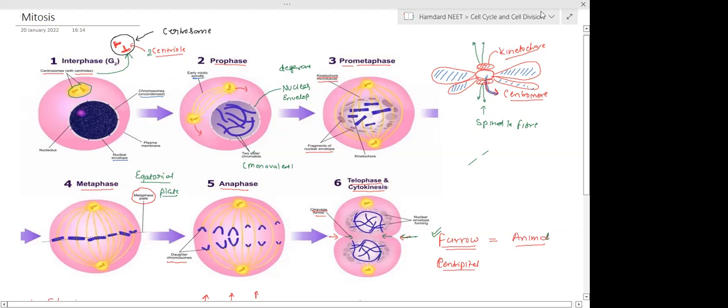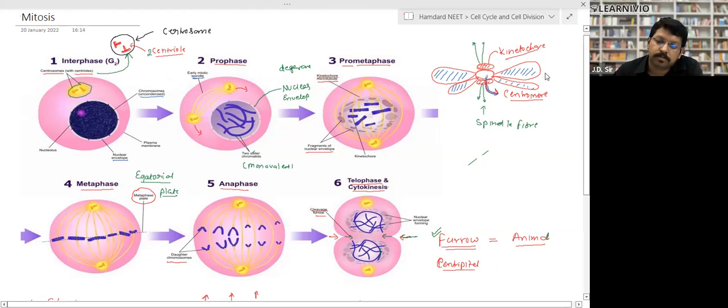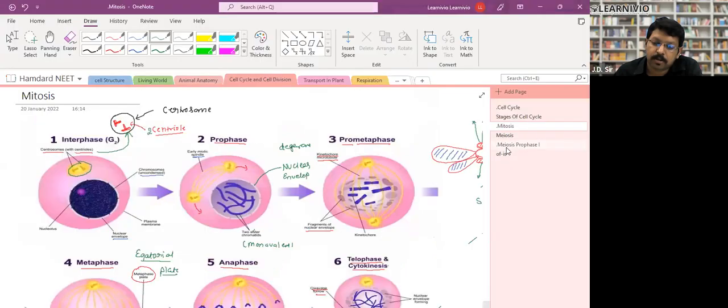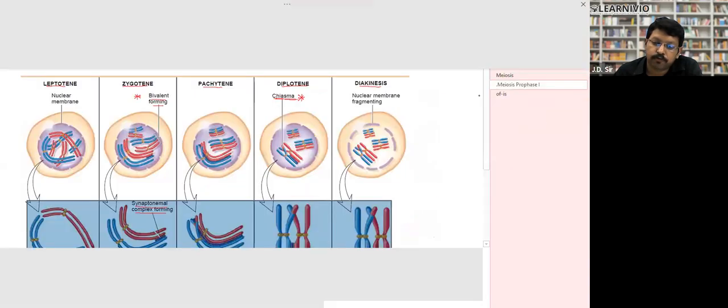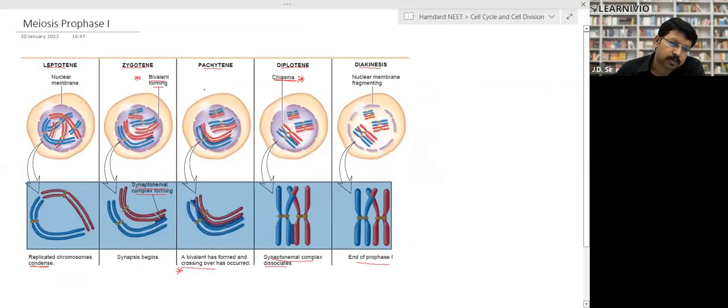Yes, sir. Now come to one more point, one more PPT. Meiosis first prophase. This is the longest prophase. Meiosis first means prophase first, which is divided into five stages: leptotene, zygotene, pachytene, diplotene, and diakinesis. What happens? In the leptotene stage, the nuclear membrane starts degenerating, and the chromosomes get condensed, meaning they become thick.